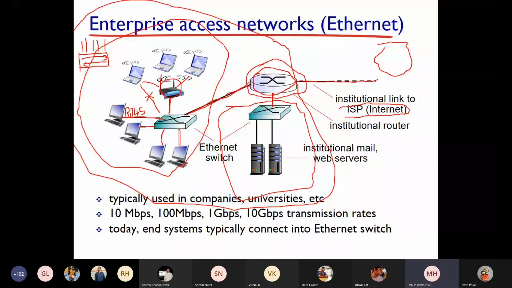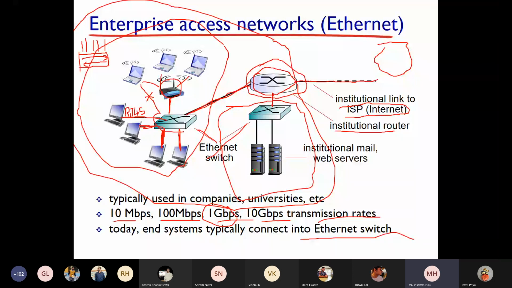And this is the institutional router. These are the institutional mail servers or web servers. These are the institutional switches. You can see this is typically used in companies and universities, with 10 Mbps, 100 Mbps, 1 Gbps, 10 Gbps transmission rates inside a network. Okay, that's what I told you. Inside a network, it can be 10 Mbps, 100 Mbps, 1 Gbps, also 10 Gbps. We have in our campus 1 Gbps links from each desktop to the switch. Then today end systems typically connect to Ethernet switches. That's what this is, the Ethernet switch.